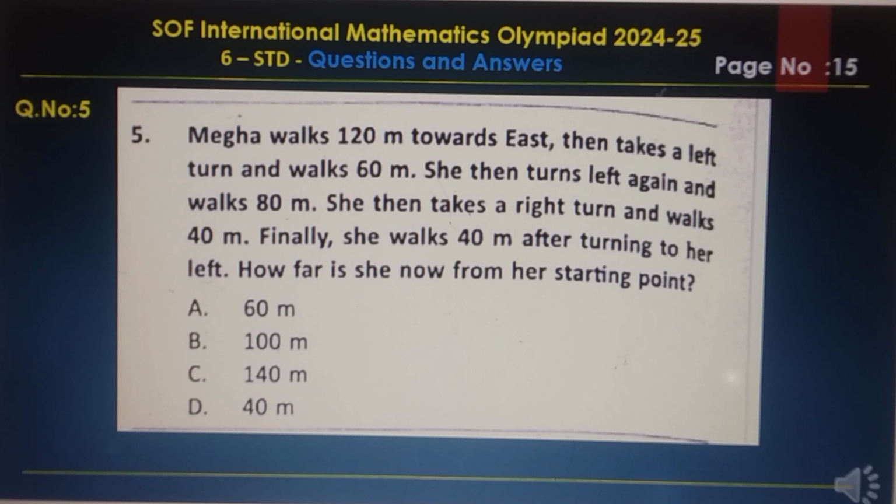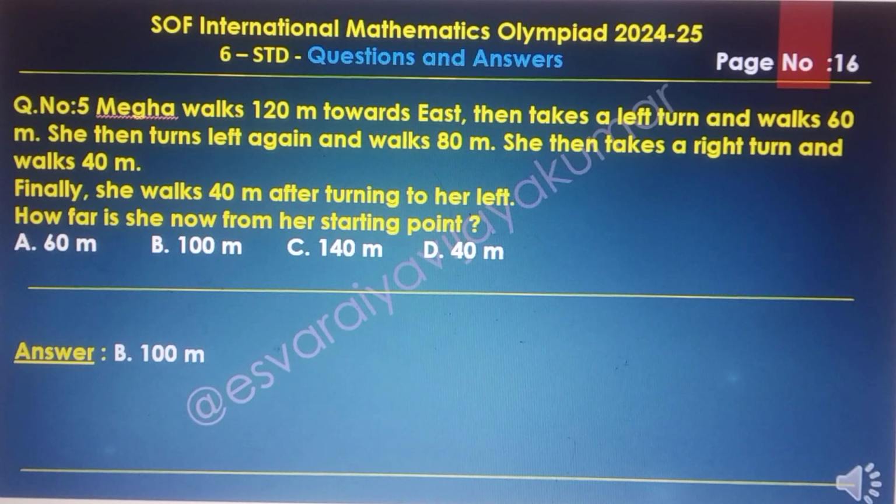Question number 5. Meha walks 120 meters towards east, then takes a left turn and walks 60 meters. She then turns left again and walks 80 meters. She then takes a right turn and walks 40 meters. Finally, she walks 40 meters after turning left. How far is she now from her starting point? Options A, B, C, D are there. The answer to this question is B, 100 meters.